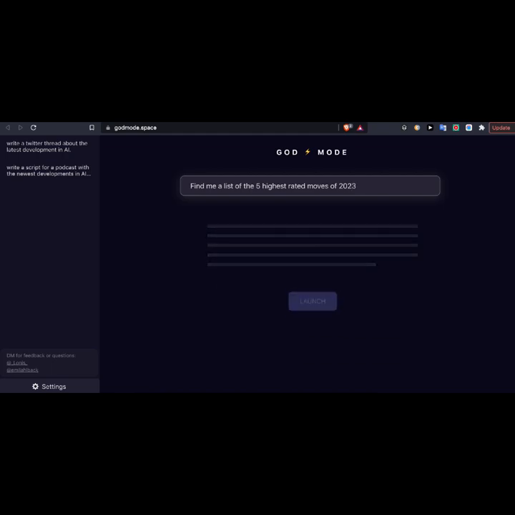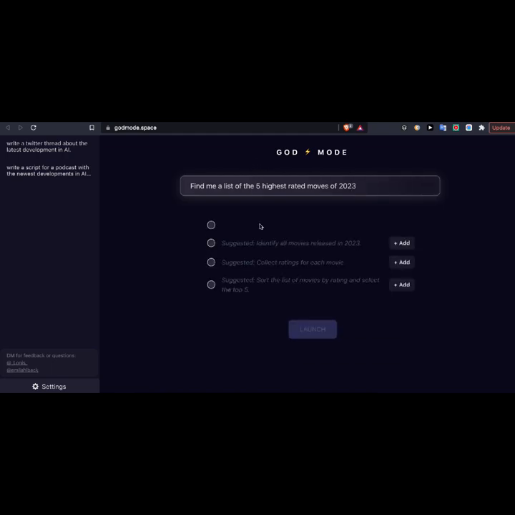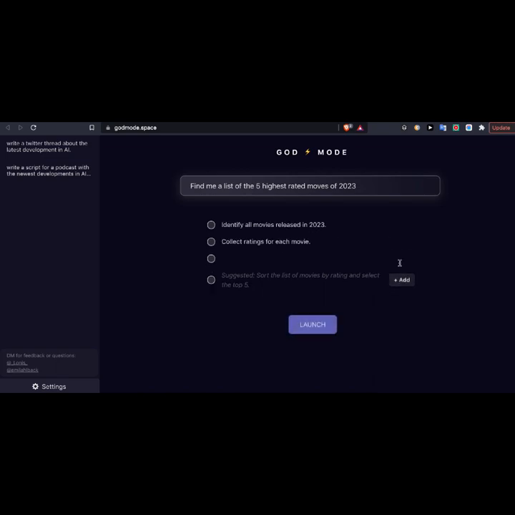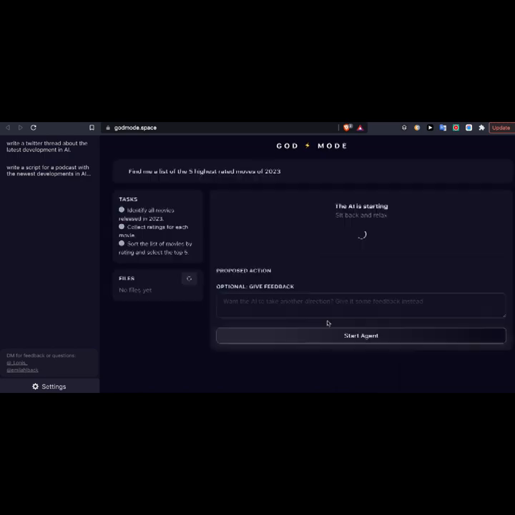That's where we're at. So let's launch it. It's going to go right through it. And as you can see, it's going to recommend you identify all the movies in 2023, collect ratings for each movie, sort the list of movies. So this is basically God Mode telling you what steps it wants to take to give you what you want. You're going to say add, add, and you're going to hit launch. As you hit launch, sit back and relax.